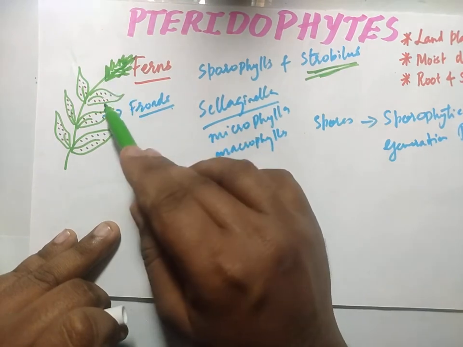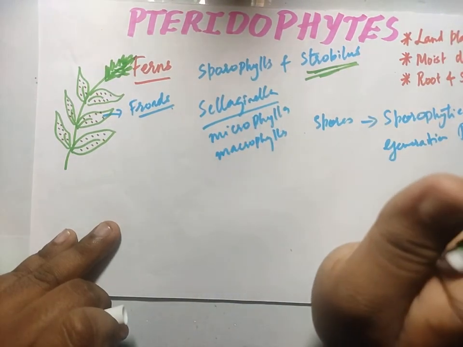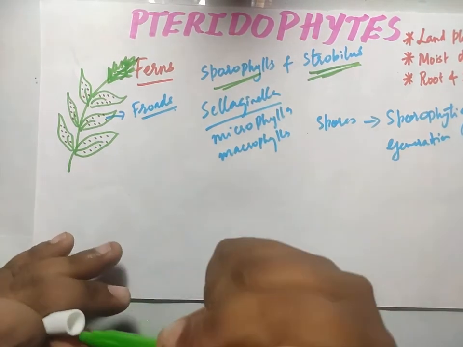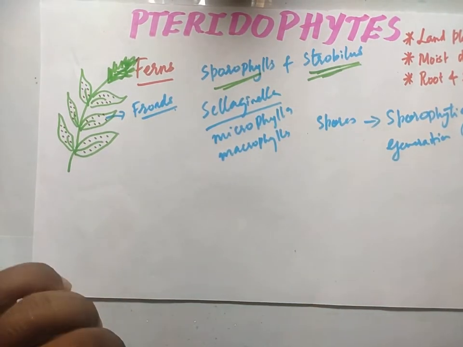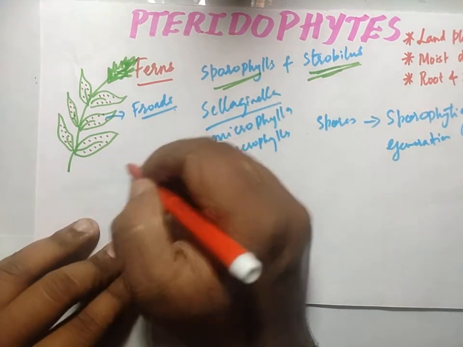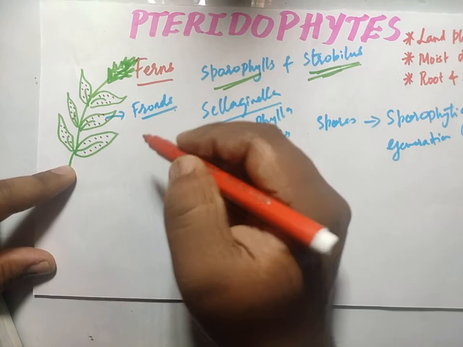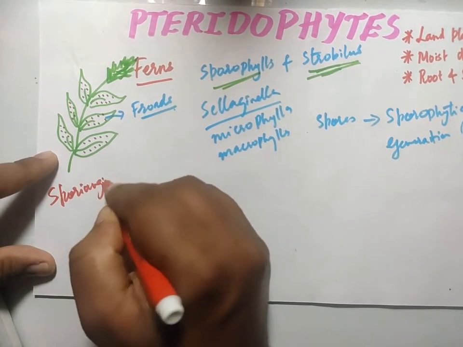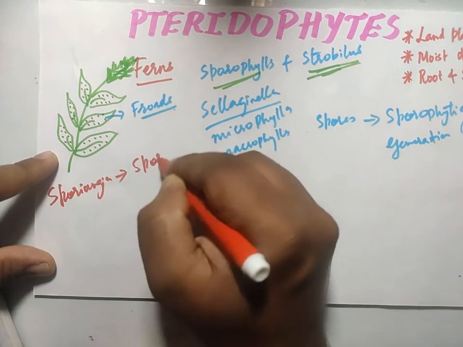If this is there, this is not there. It's like this. So sporophylls are nothing but this one. This is our sporangia. And sometimes these sporangia are also of two types. Sporangia are going to produce what? Let me write here. These sporangia are going to produce spores.